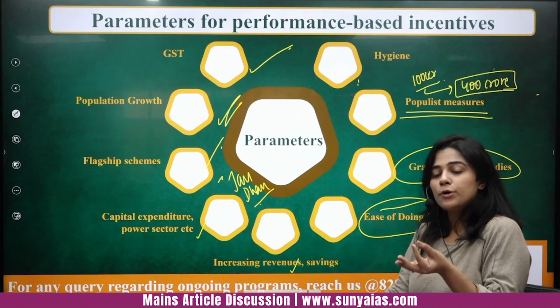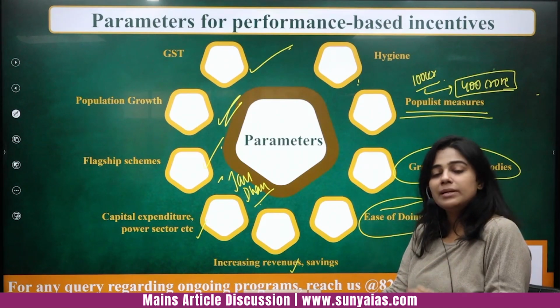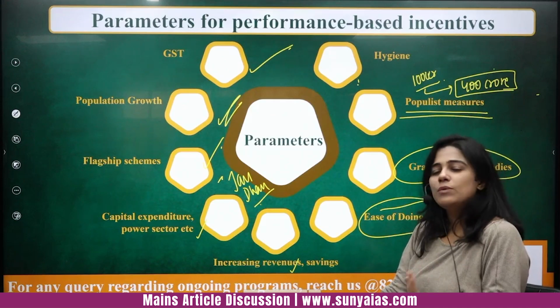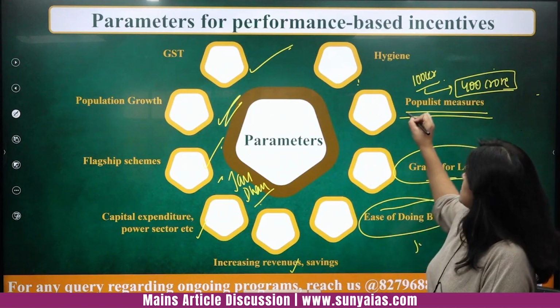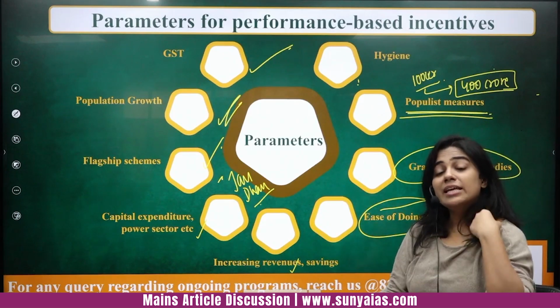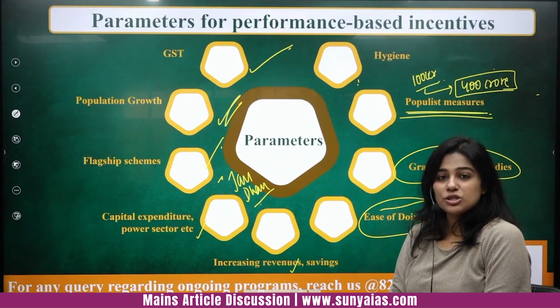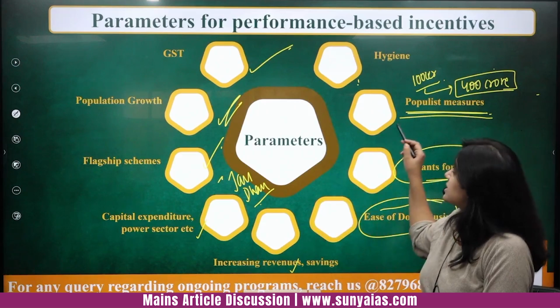Okay, no new product has been created, no value has been added, only some liabilities have been paid off. No new asset has been created. So if these populist measures are being taken a lot by a particular state, they will not get that much money from the center according to the Finance Commission recommendations, right? And this makes perfect sense.